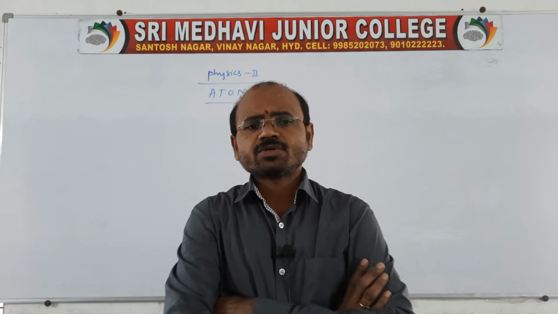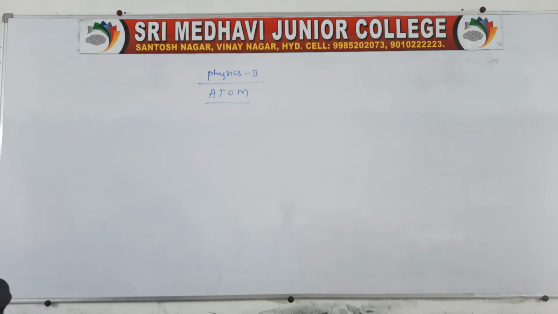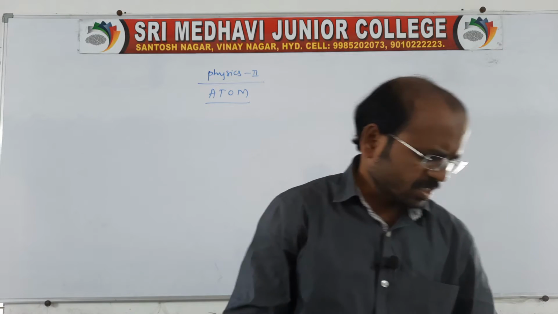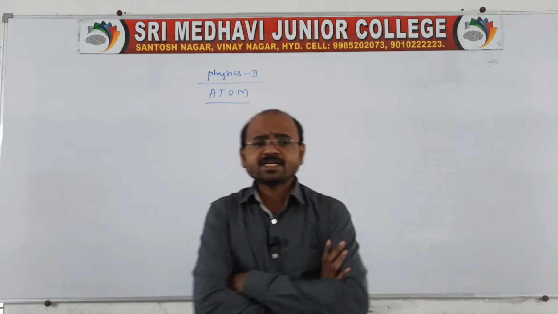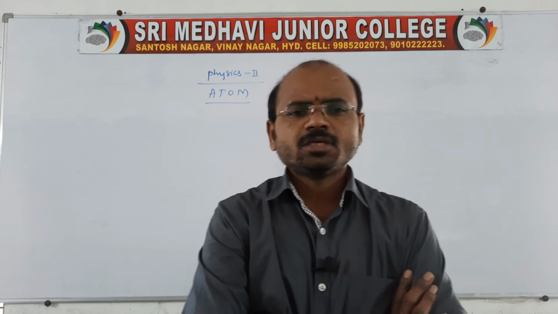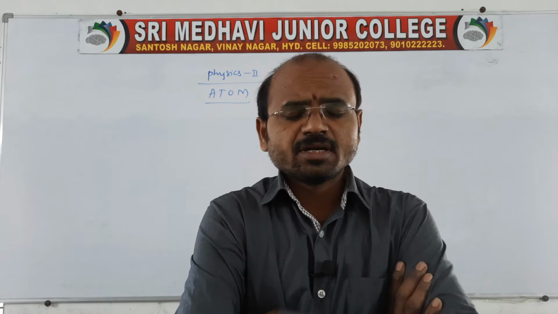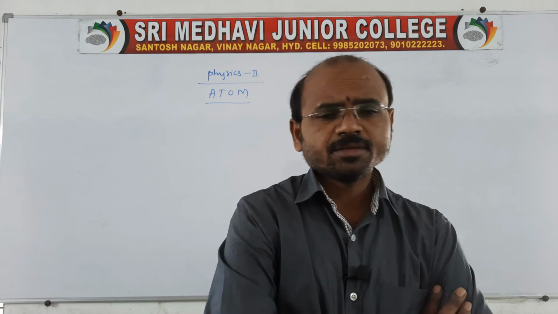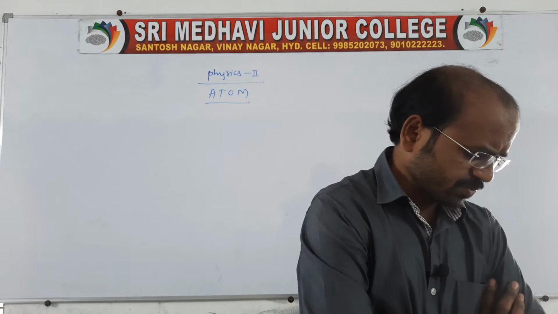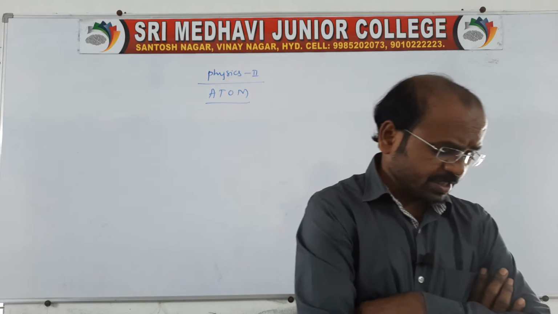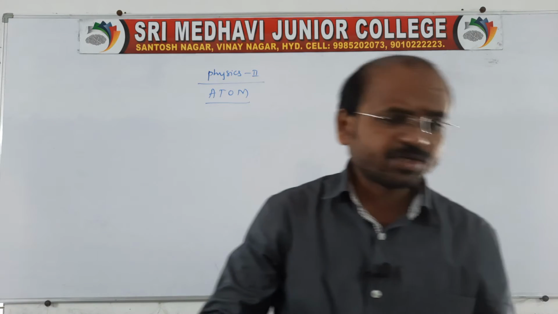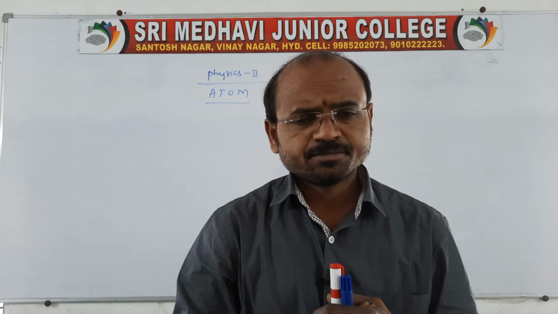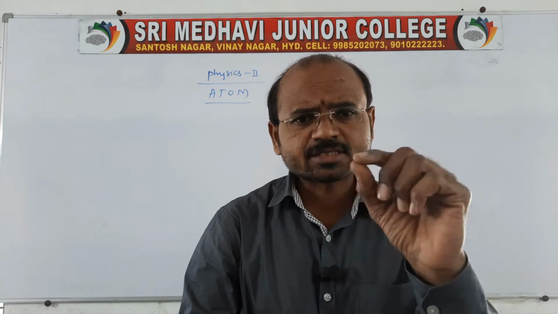Before the experiment, I want to tell you about the first atom model, which was proposed by J.J. Thomson. That atom model was called the plum pudding model, like a watermelon. He assumed that the positive charges might be distributed continuously throughout the atom, like seeds in a watermelon.